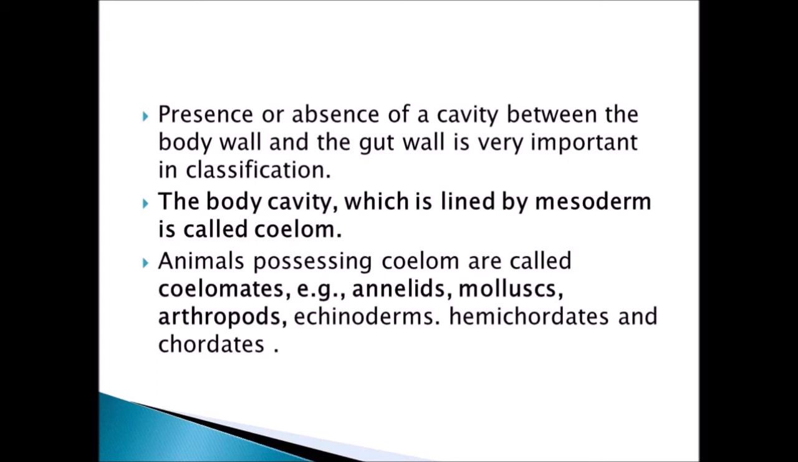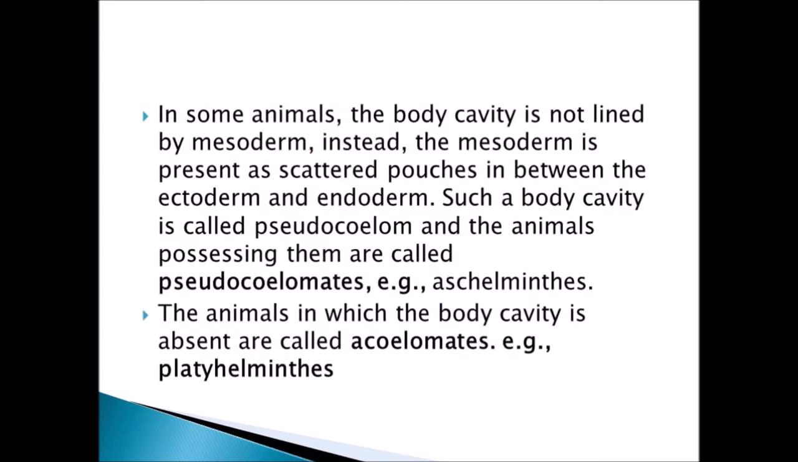Coeloms are nothing but a cavity, a space between the body wall and the gut wall. Examples: annelids, molluscs, arthropods, echinoderms, hemichordates and chordates. In all these animals, these coeloms are present. In some animals, the body cavity is not lined with mesoderm.